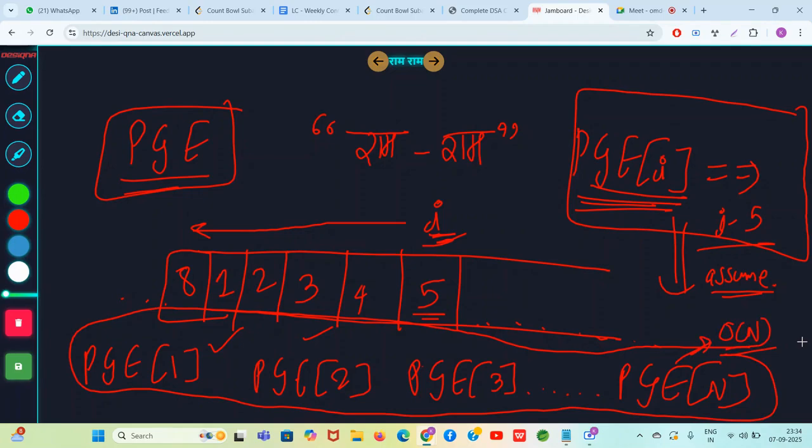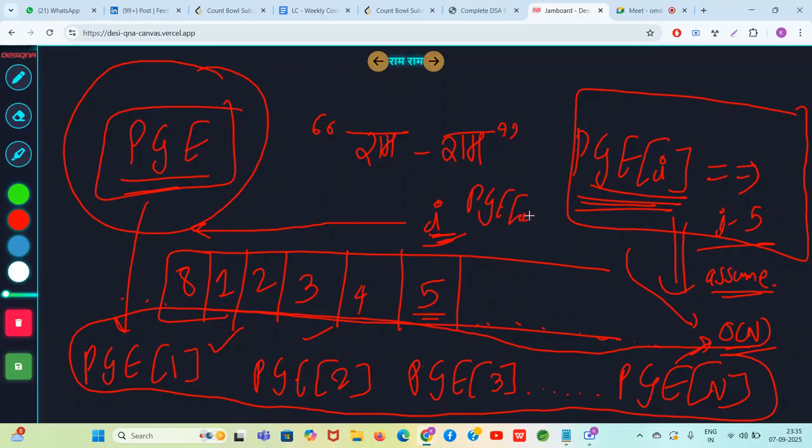In total, because we use a monotonic stack, it can take O(2n) total operations. Obviously, that concept has been taught in our stack course. I will try to link the documents. But for now, you need to assume that in this world there exists a PGE concept which you can pre-calculate. Because you have pre-calculated it, for any index I, you can find the previous greater element in O(1) time. That's it, guys.